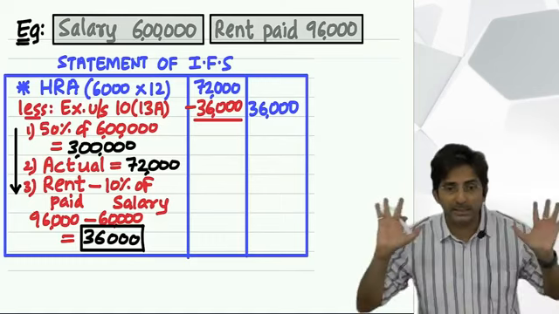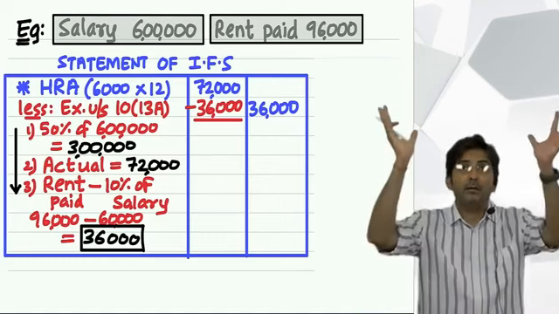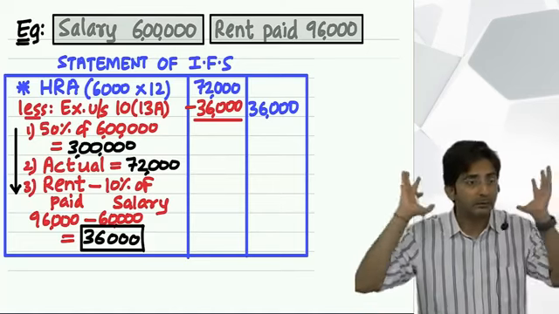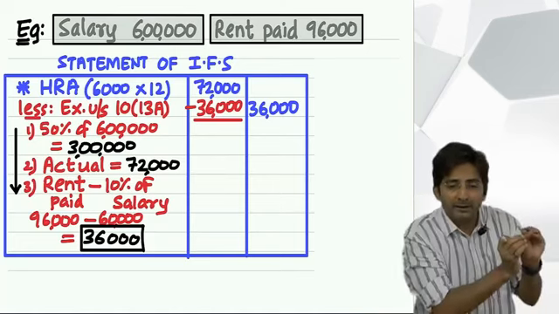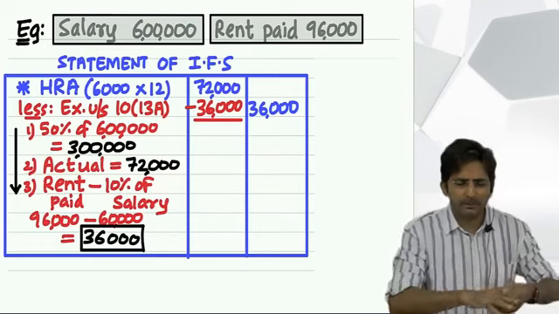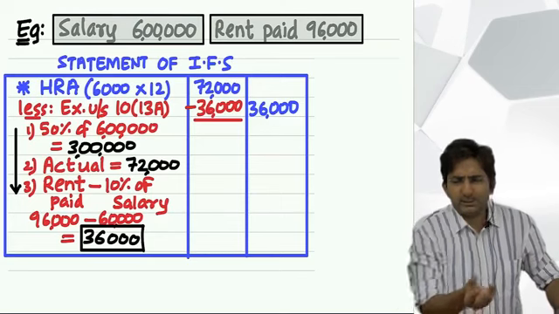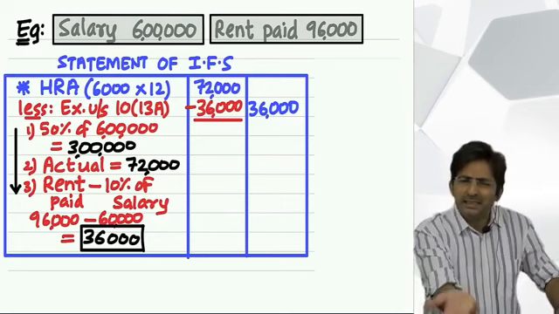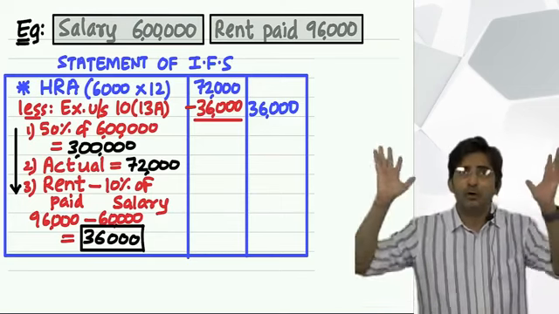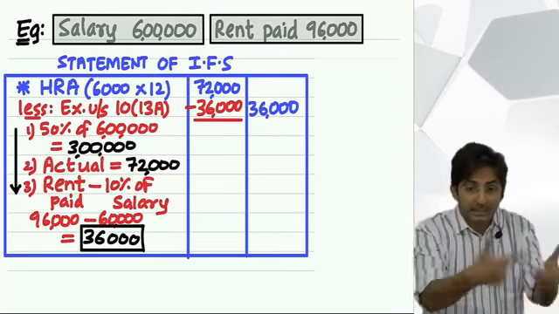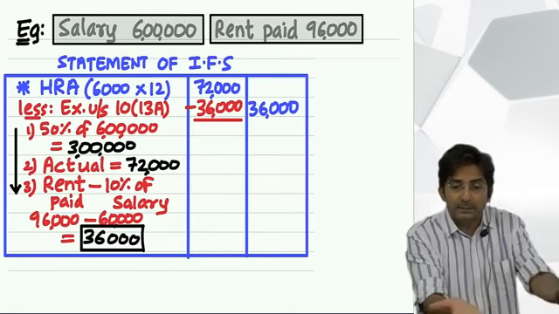There are many expenses in a family. But you will not put your whole salary in rent. Out of your full salary of 6 lakhs, if you have to pay 10%, it is a nominal amount, just a small amount. It is nothing. 10% means 60,000, so it is nothing.